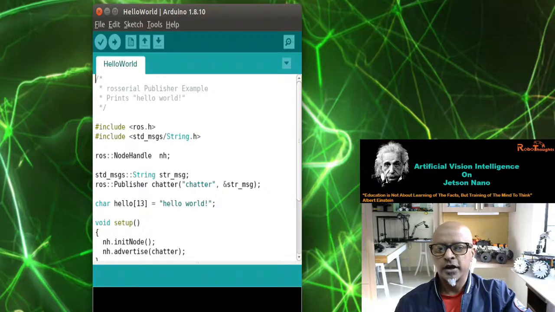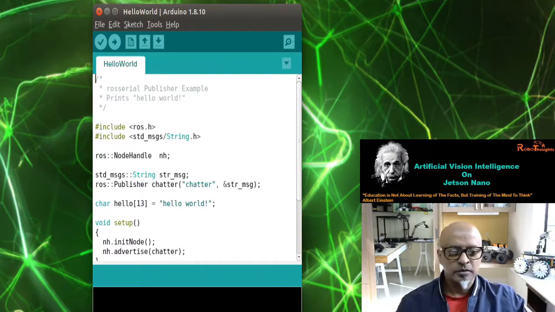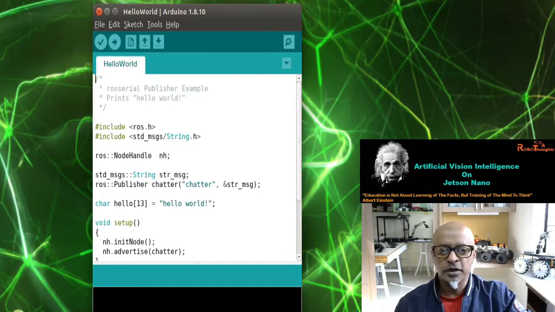the Arduino IDE sitting inside Jetson Nano, and now let's take a look. Hold on, guys. My Jetson Nano is slow today for some reason. Generally, it works like a beast, but probably I am running too many programs in parallel.